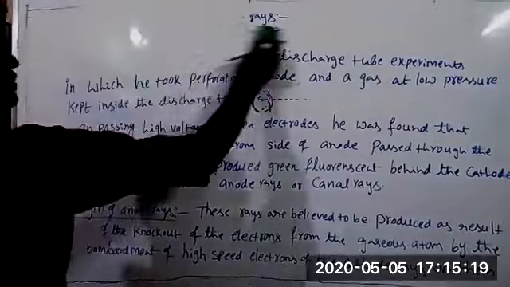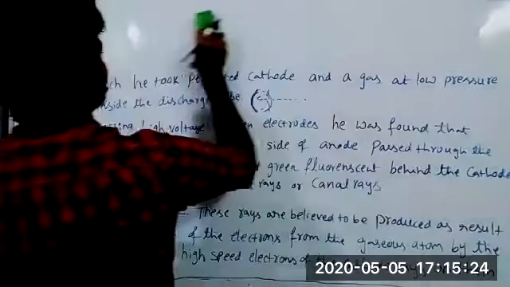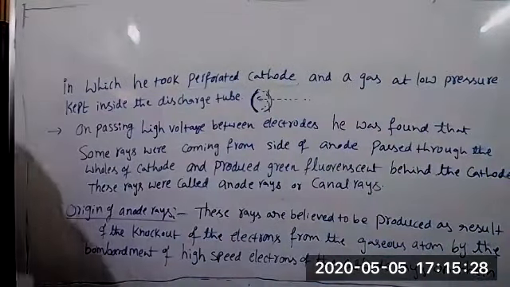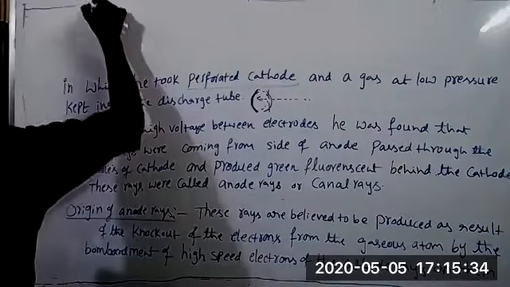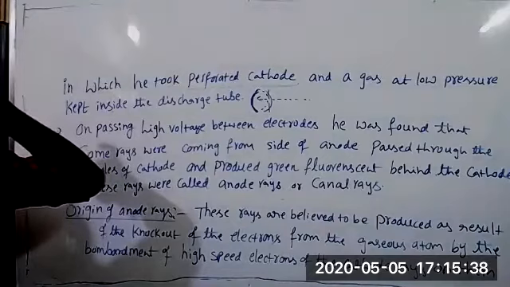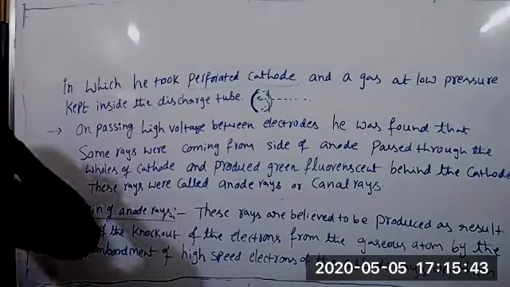So I have a doubt. When there is a perforated cathode, then both canal rays and cathode rays are formed, and we can observe both. Then in the other experiment where there was a perforated anode, could canal rays be formed?